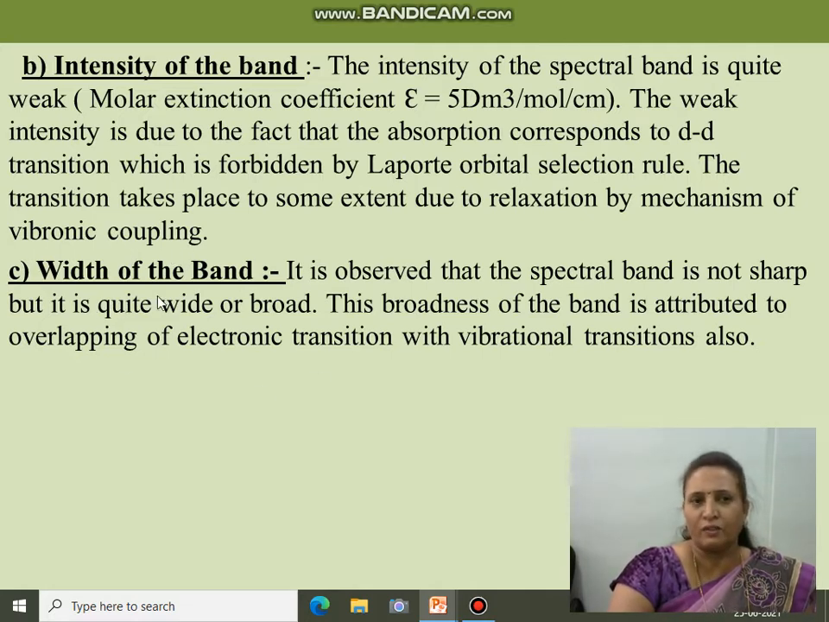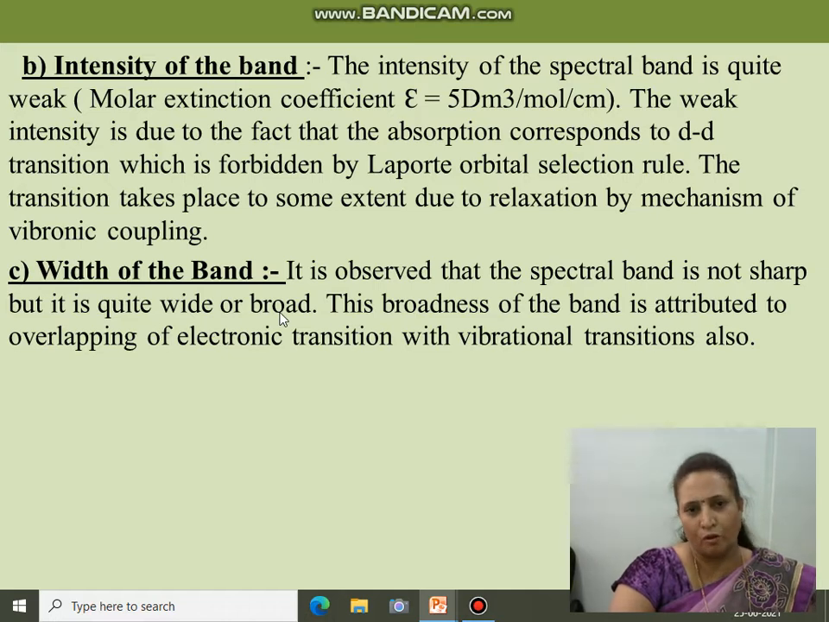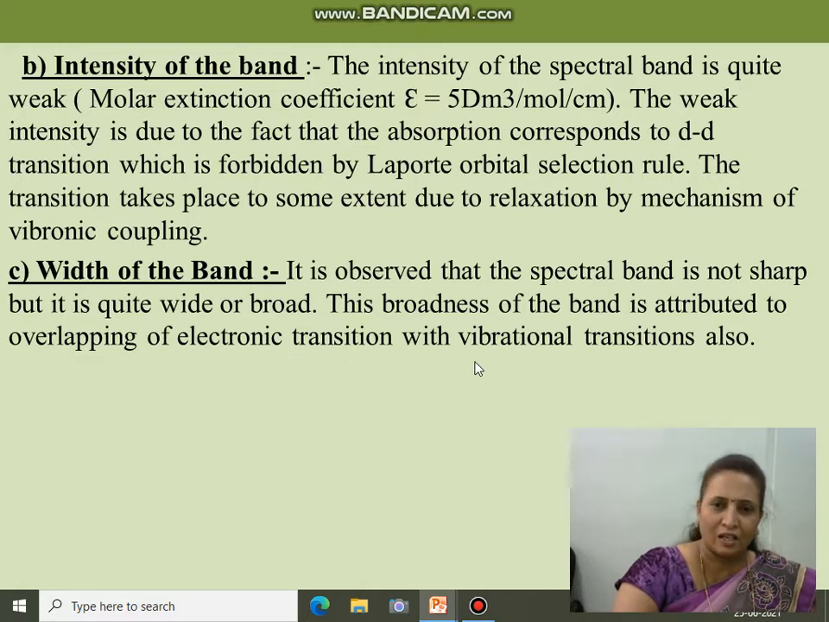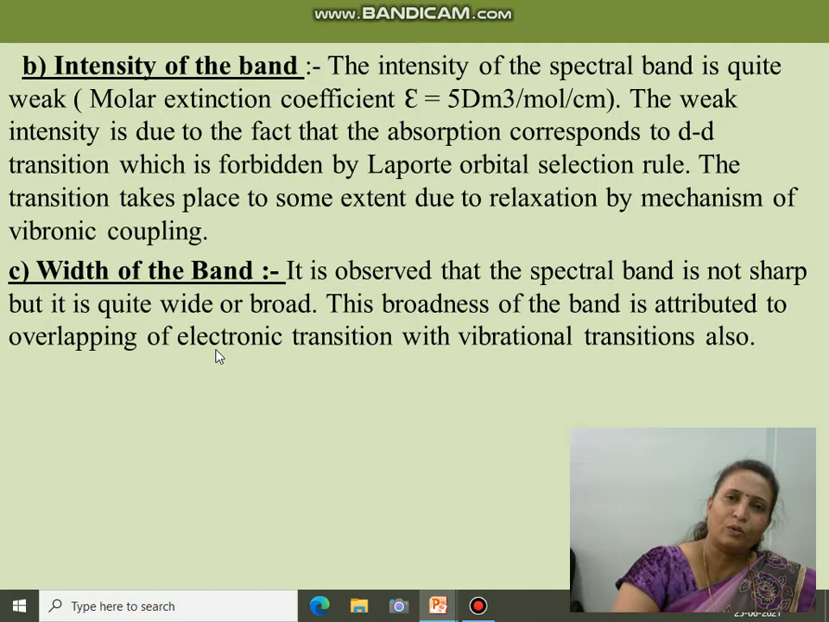Now the third point is the width of the band. It is observed that the spectral band is not sharp, it is quite wide or broad. This broadness of the band is because of the overlapping of electronic transition and vibrational transition. So these are the three important points from the spectrum of the hexaaquatitanium complex.